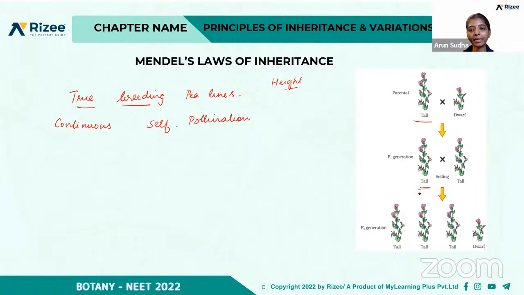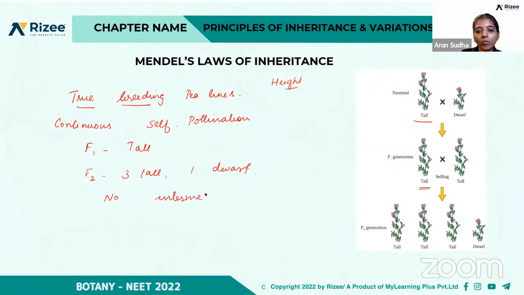So what does this indicate? In the F1 generation, all the plants were tall. But in the F2 generation, he observed 3 tall and 1 dwarf. None of them were of intermediate height. This tall is equivalent to the parental tall, and this dwarf is equivalent to the parental dwarf, but none of them were of intermediate height.